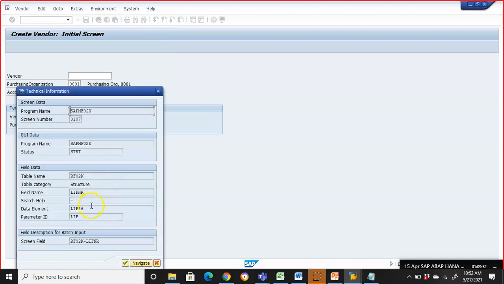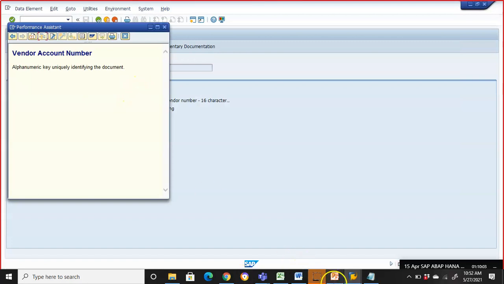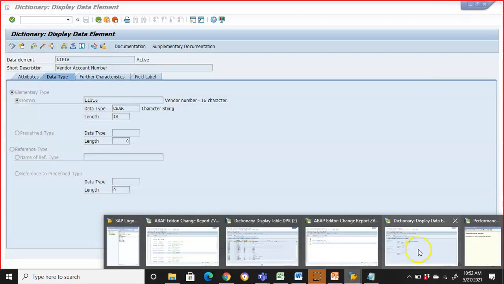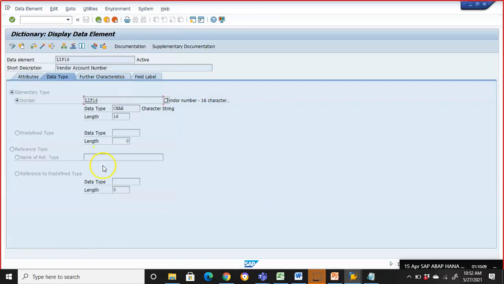In this, if you see the data element, it's LIF16. So instead of LIFNR, I can give LIF16, but LIFNR also is a data element. Let me show you that one as well.